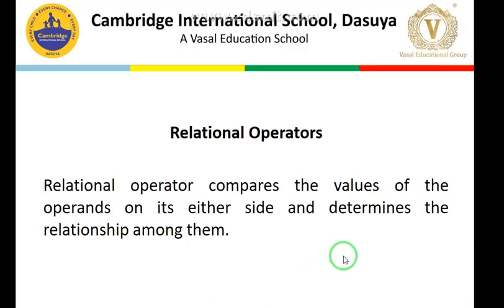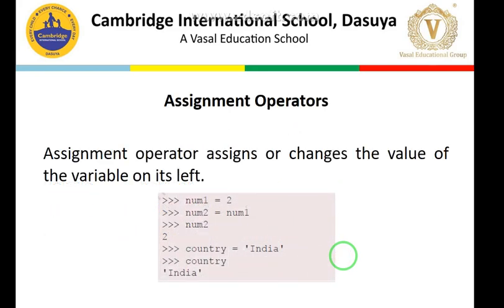Now students, moving next, we have the assignment operator. We have already used assignment operators in the earlier examples. This single equal to is an assignment operator. The assignment operator assigns or changes the value of the variable to its left. You can see this is my assignment operator, and on its right hand side I have a numeric value 2, and num1 is a variable. So value 2 will be assigned to this variable num1. This is the working of the assignment operator.